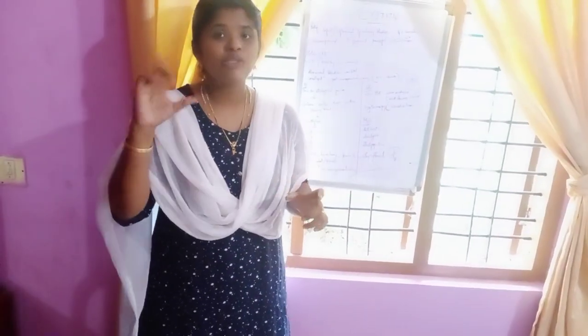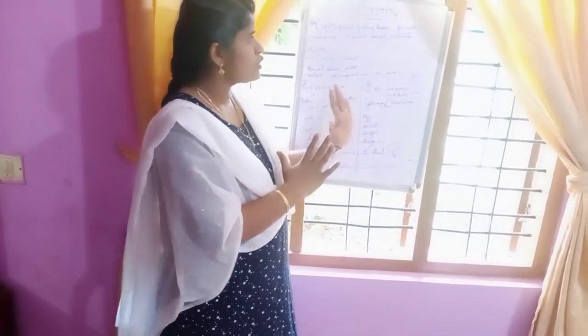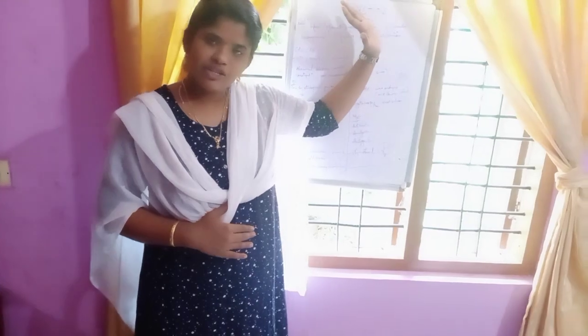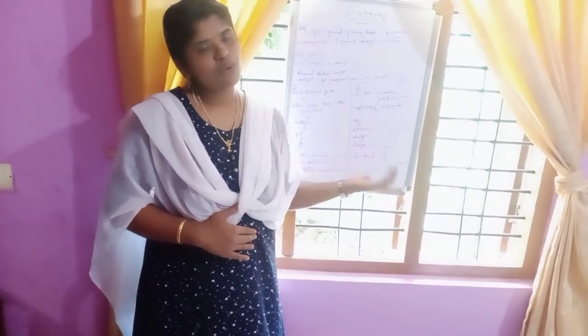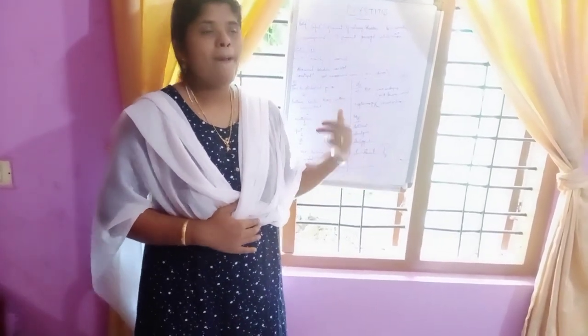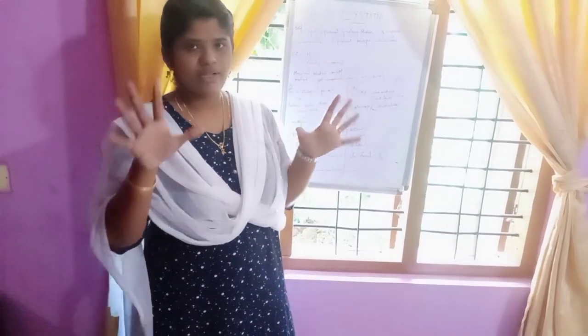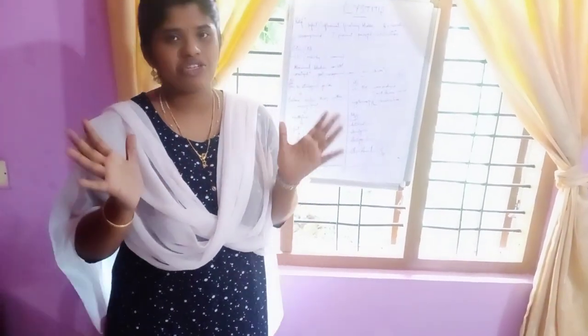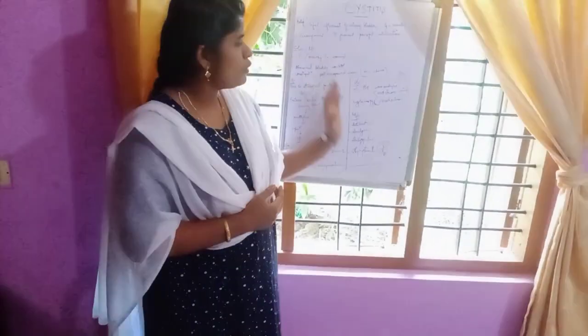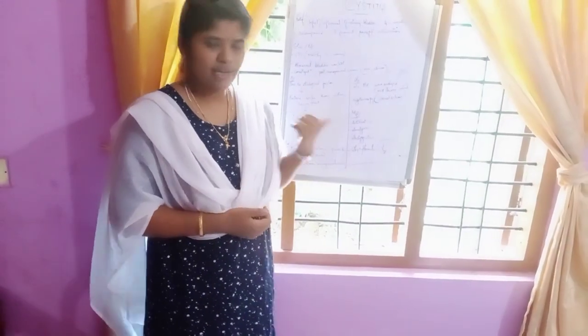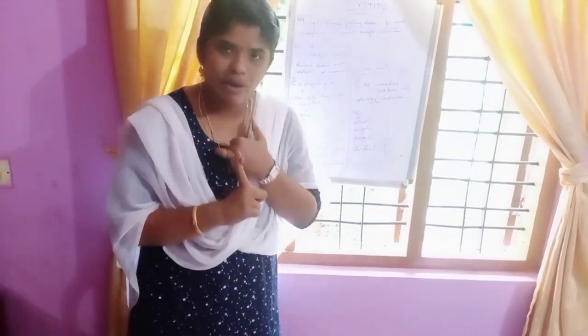Then cystoscopy. Scopy means visualization. Cystitis is the infection, inflammation of the bladder, so cystoscopy means visualization of the bladder, to know what the infection is or whether there is any obstruction. Then moving on to the management. As it is a bacterial infection, we will be giving antibiotics.